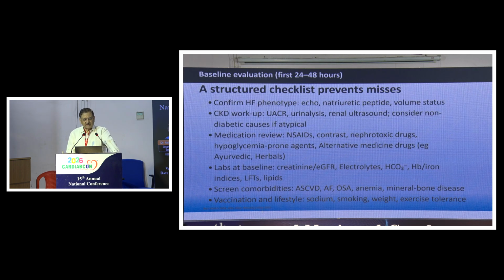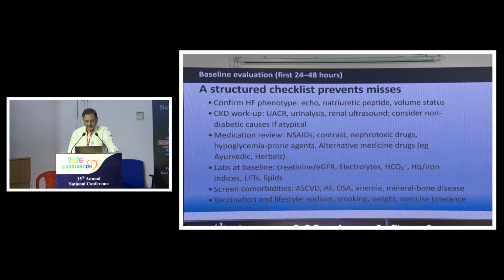So the structured checklist in this patient would be to confirm the heart failure phenotype, do a meticulous CKD workup, and a medication review. Here we have to take the patient off the NSAIDs, avoid contrast and nephrotoxic drugs, and avoid hypoglycemia-prone agents. Alternative medicine use also has to be carefully inquired about because a lot of patients are taking Ayurvedic and herbal medications, and we have to go for proper labs at baseline, where electrolytes and bicarb are very important.